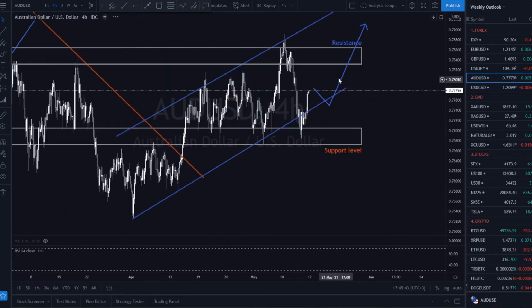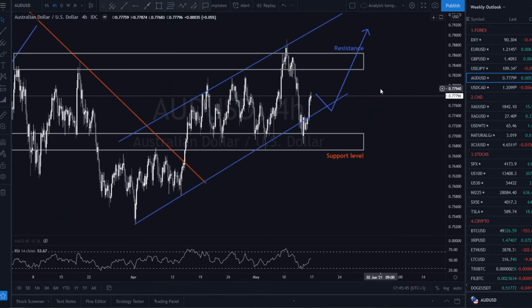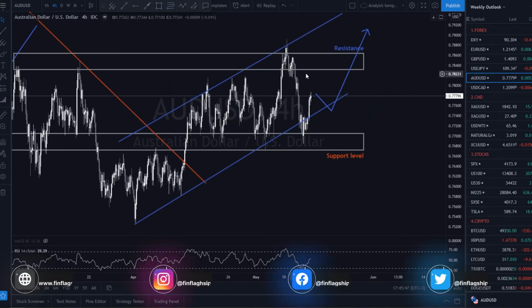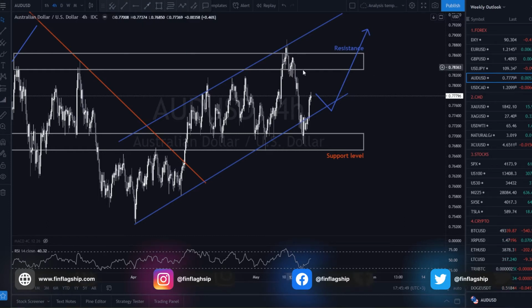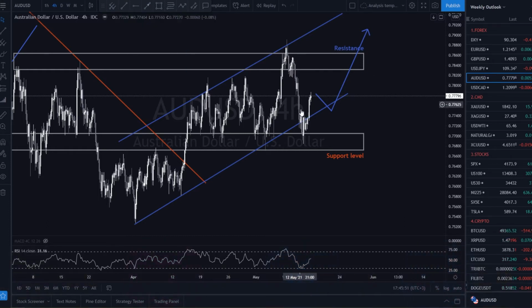Now let's hop on to Aussie USD. Last week, the Australian dollar respected our forecast and dropped from the resistance level. In the coming week, we are expecting the bearish sentiment to return as we bounced off the support area. For that to happen, we will wait for a small correction to act as a confirmation for the move that we are expecting. Don't forget to keep an eye on Thursday's Australian unemployment rate data, as it could cause some volatility for this pair.